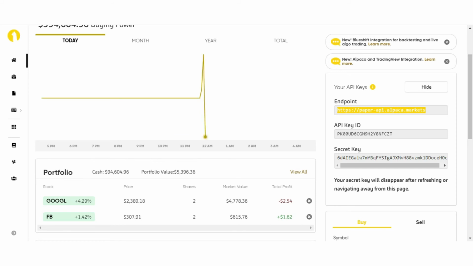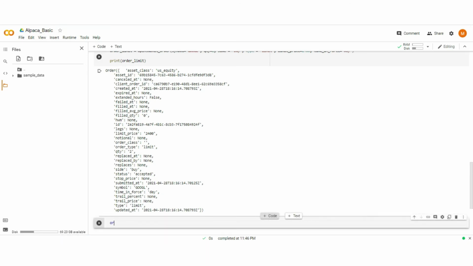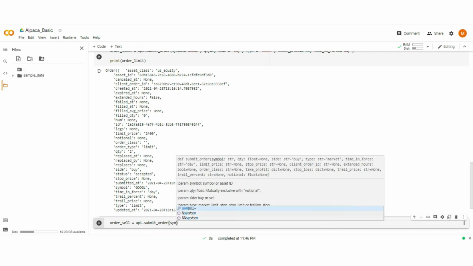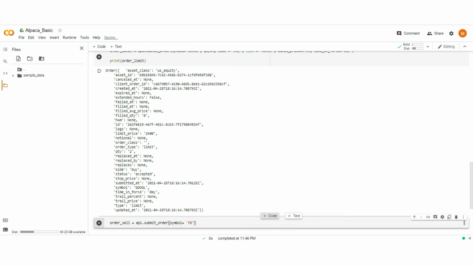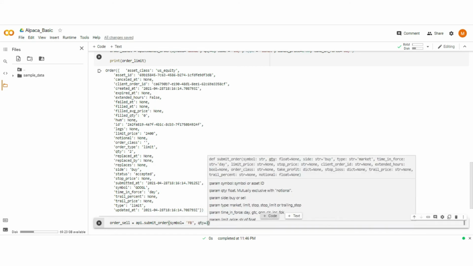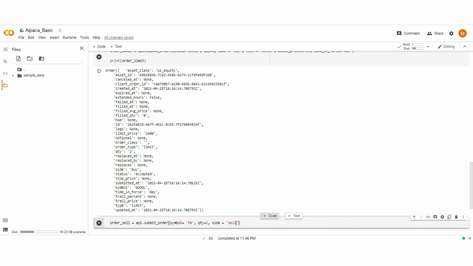Now let's try to submit a sale order. For that move to the collab. Now this time our side is the sell side, so define side equal to sell.